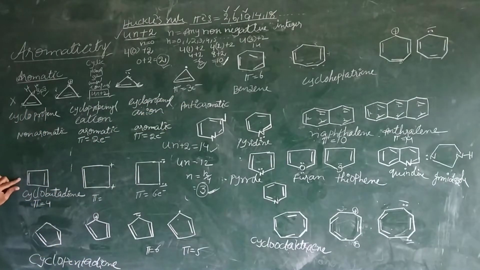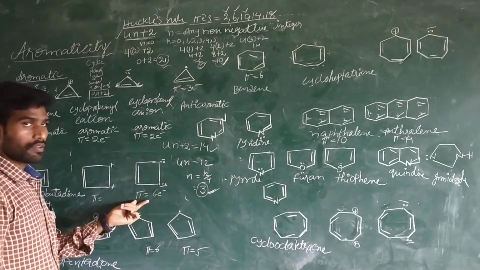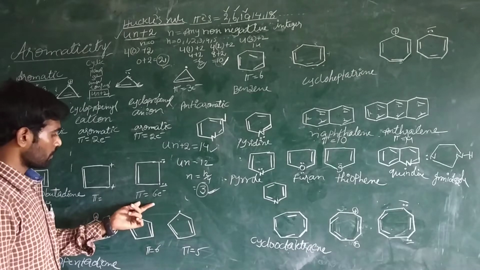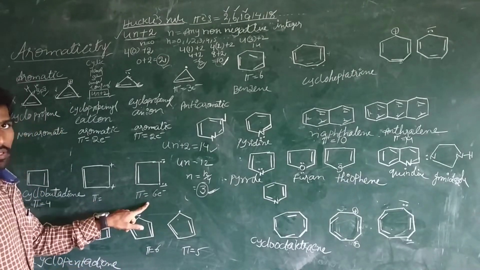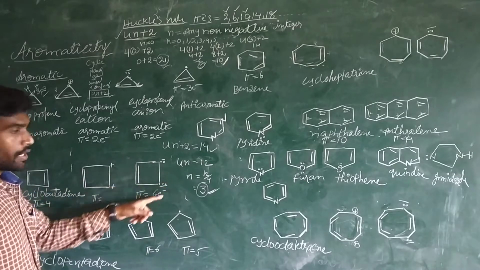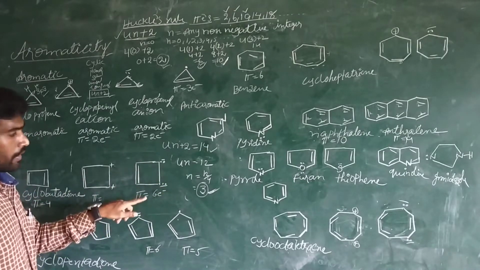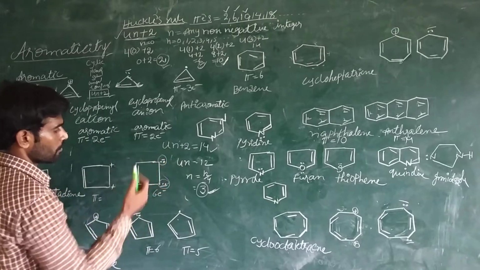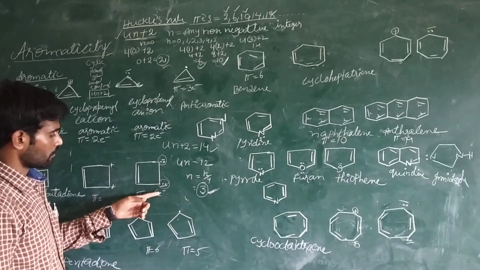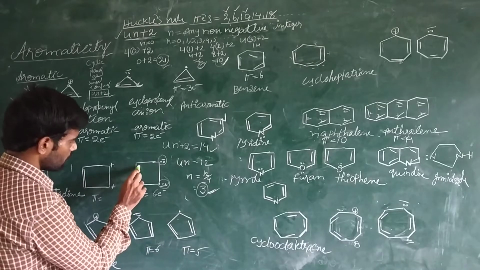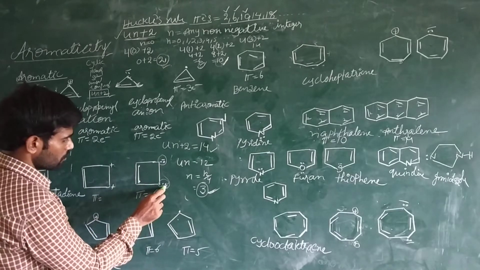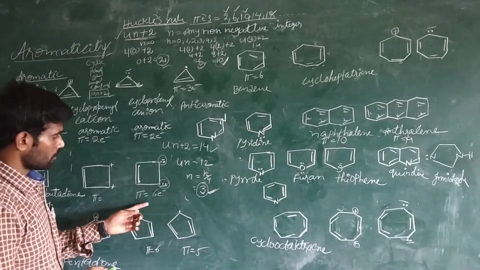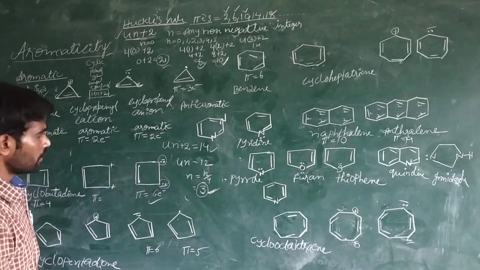Now see one more example, cyclobutadiene. Pi electrons are 4. This molecule contains 4 pi electrons, and compare this with this one, the cyclobutadiene dianion, because we have 2 negative charges. So total how many pi electrons? These are the 2 pi electrons, and these 2 and these 2. Total 6 electrons. So it is an aromatic compound.